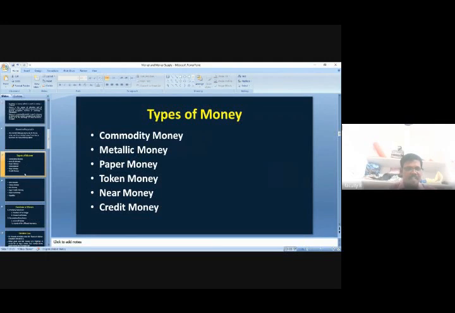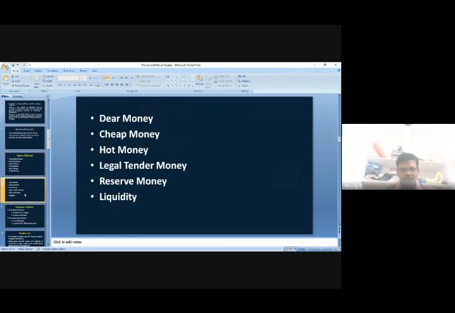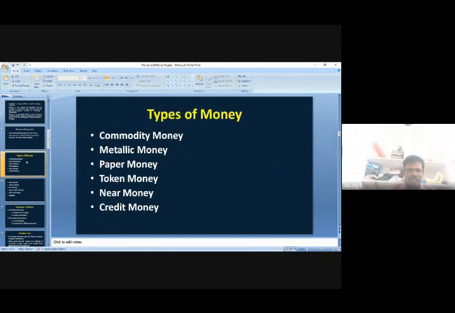Discussing the types of money. In the last class, we discussed concepts like commodity money, that is metallic money, money or currency in terms of some metal. It may be bronze or iron, whatever it may be. Today we have all coins in the name of metallic money.